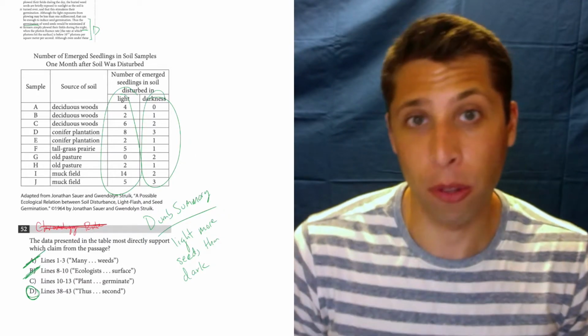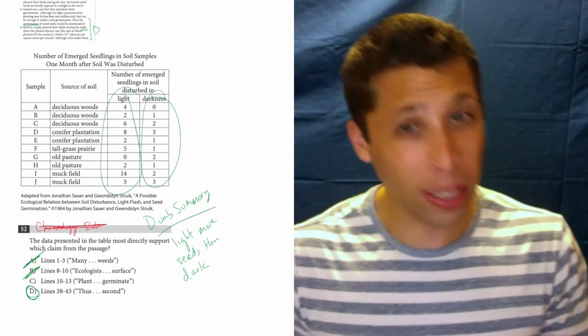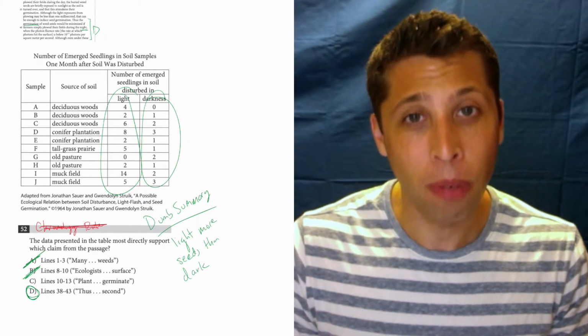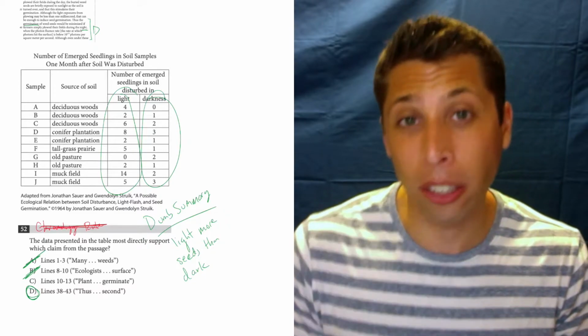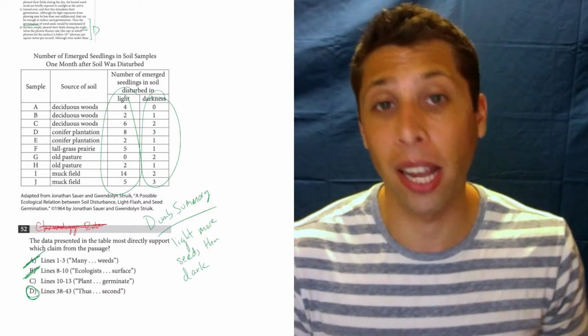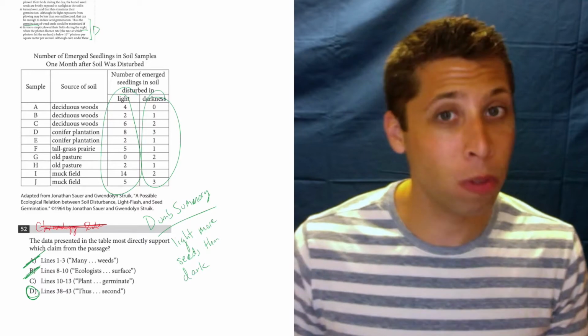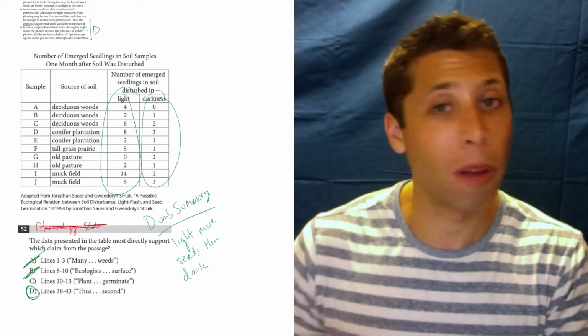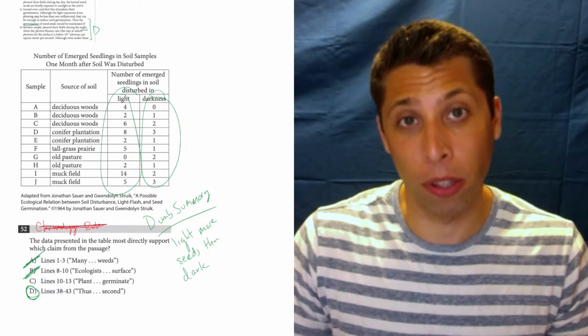But I think the big thing to take away from this question is that even though it looked like it was going to be complicated, it wasn't. Did we really have to read the full passage? No. We read these few lines, and we were very clearly looking for a very simple idea in those lines. 2 of the choices kind of mentioned it. 1 mentioned it better. That's really all we're looking for.